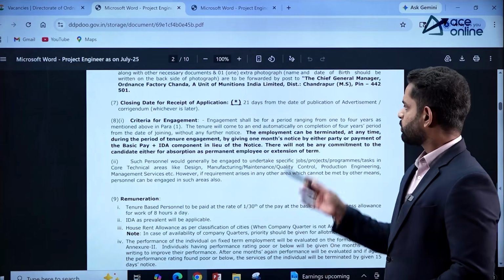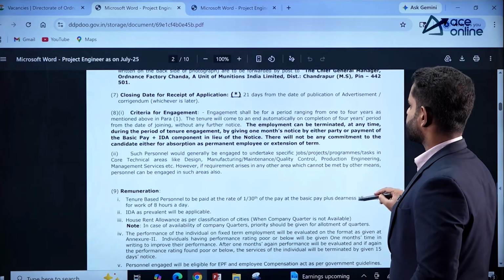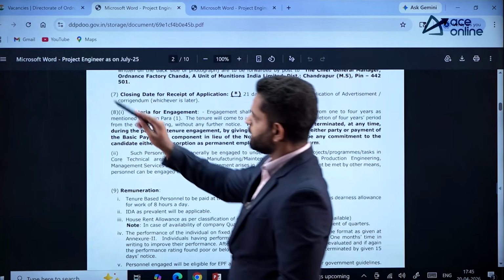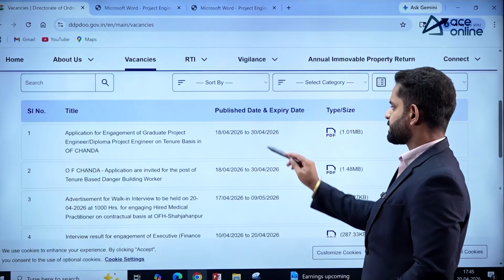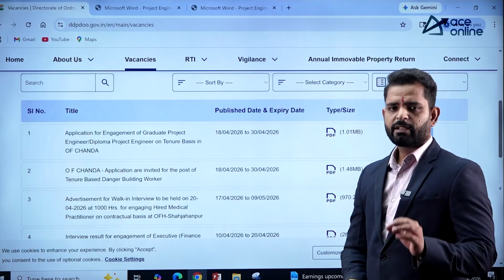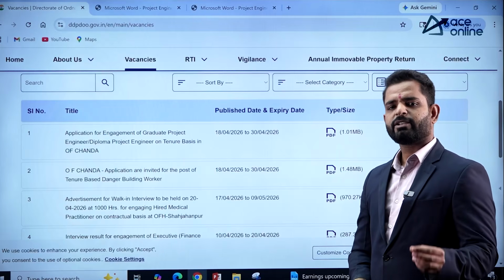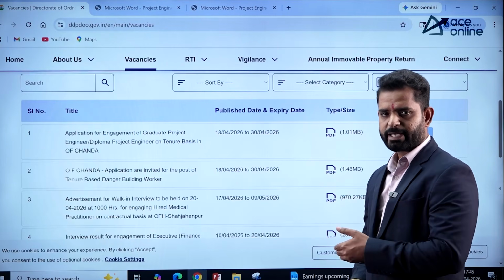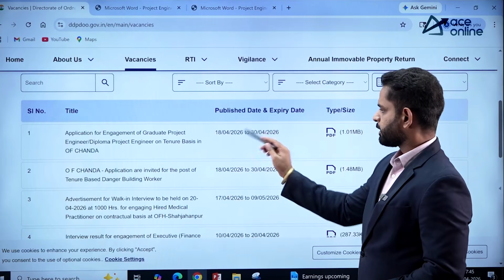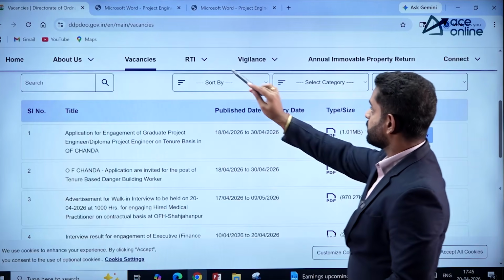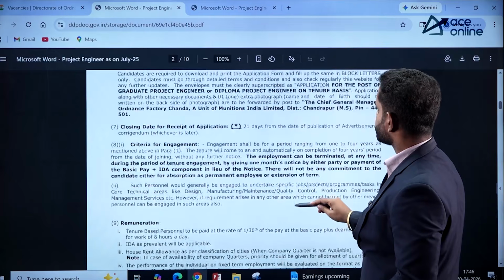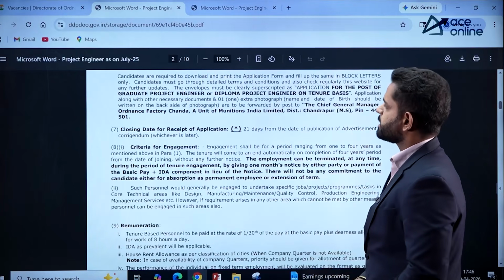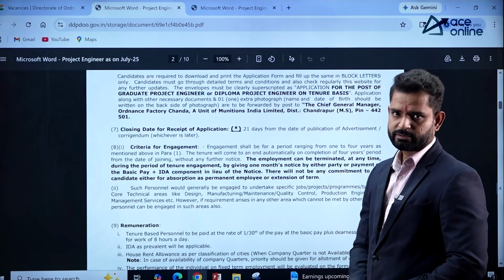Closing date: 21 days from the date of publication of the advertisement. Here it is mentioned: closing date 18/4/2026 to 30/4/2026. That means you have to send all your documents with the application form between these important dates, to this address: Chief General Manager, Ordnance Factory Chanda.